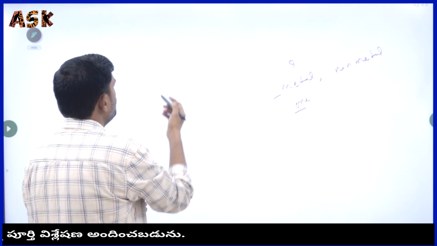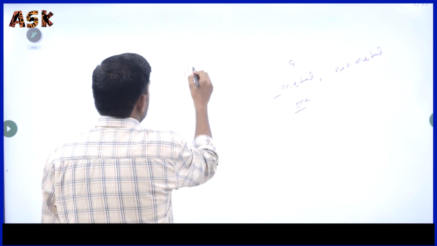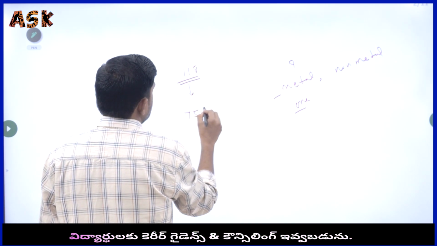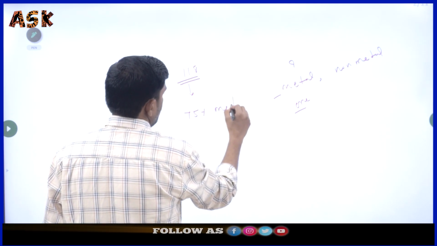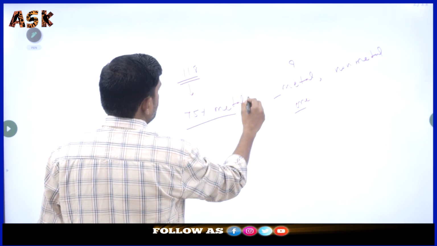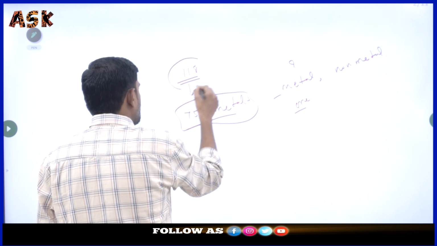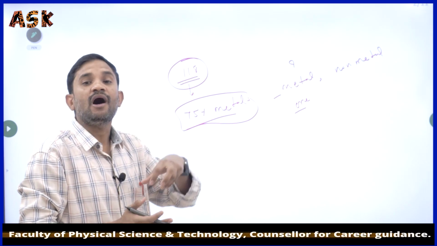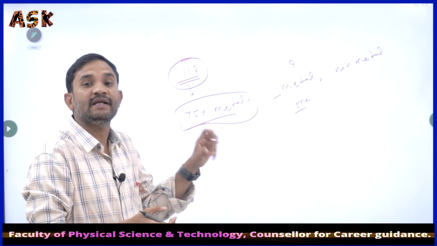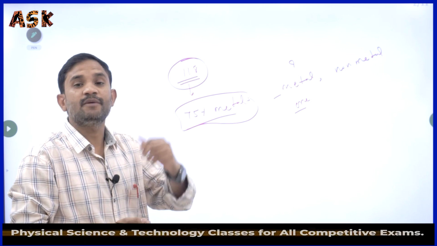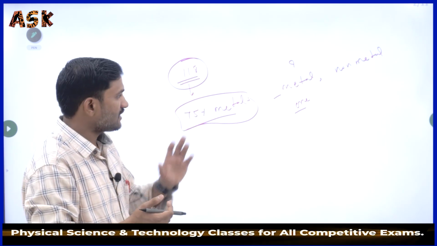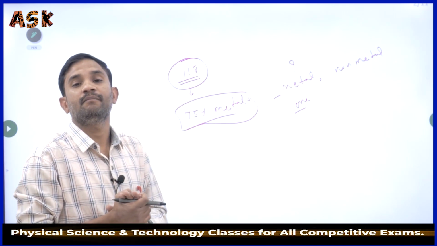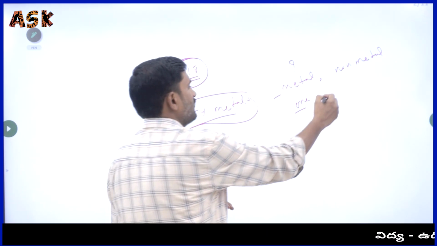In our modern periodic table, there are 118 elements. Among them, 75% are metals. Sir, how can we identify which element is a metal and which element is not a metal? We have metals, non-metals, and one more category, metalloids.